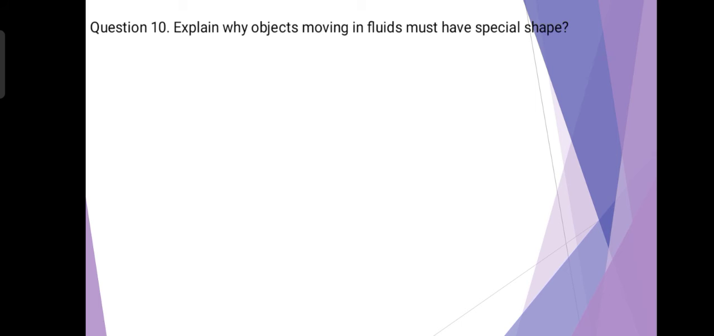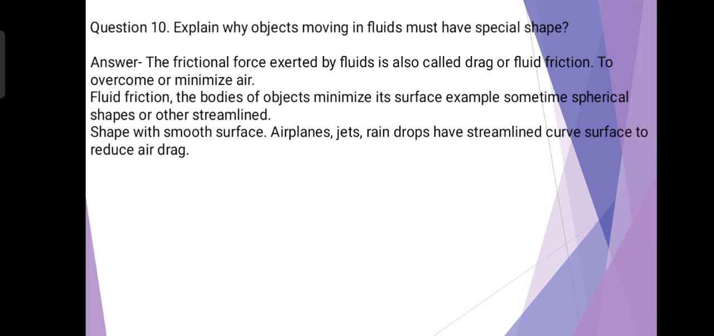Question number 10. Explain why objects moving in fluids must have special shape. Answer. The frictional force exerted by fluids is also called drag or fluid friction. To overcome or minimize fluid friction, the bodies of objects minimize their surface. Example, spherical shapes or other streamlined shapes with smooth surface. Airplanes, jets, raindrops have streamlined curved surface to reduce air drag.